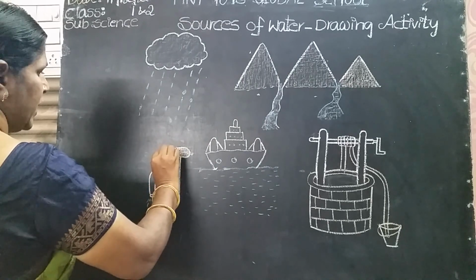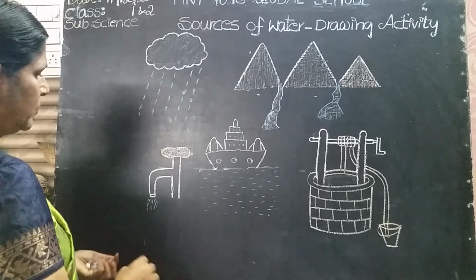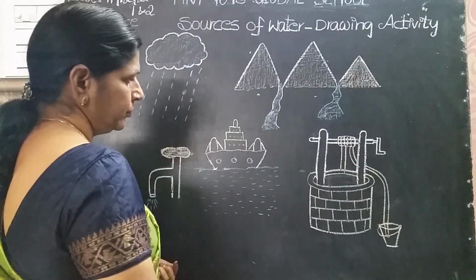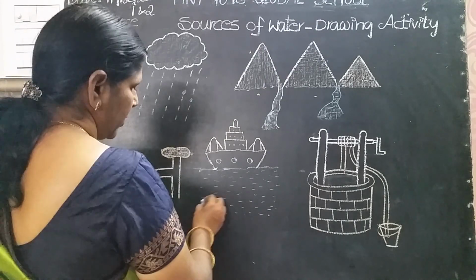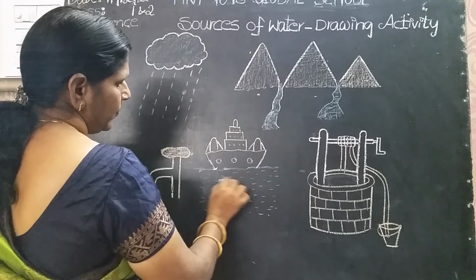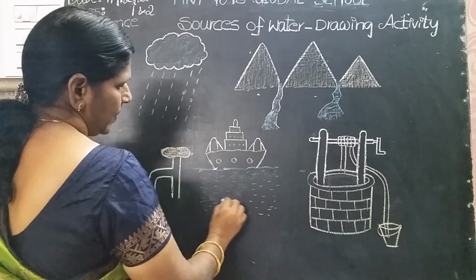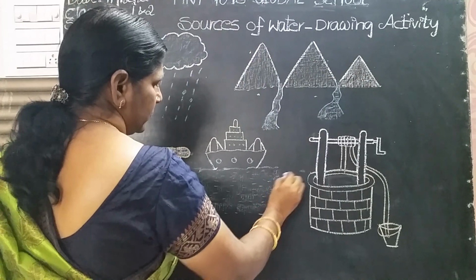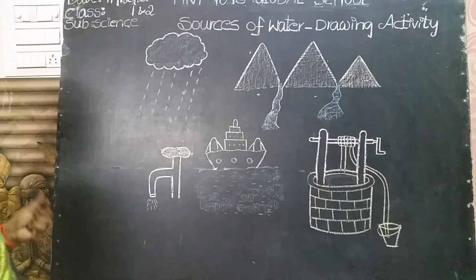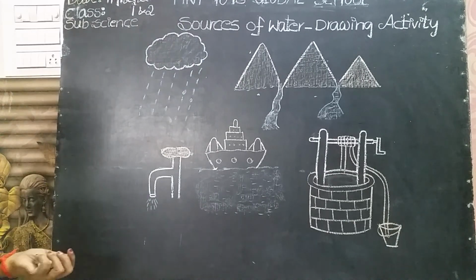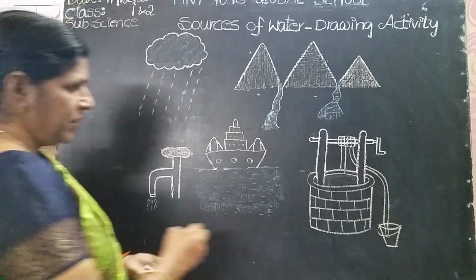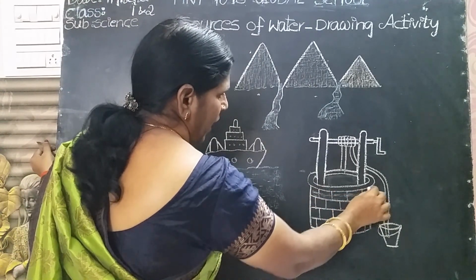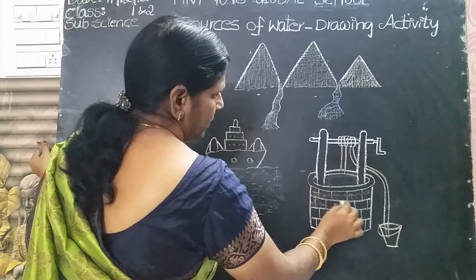You have to use bright colors like this. Sea water, blue color, no, children? And this is a well. You can use your wish. You have to use any one color.